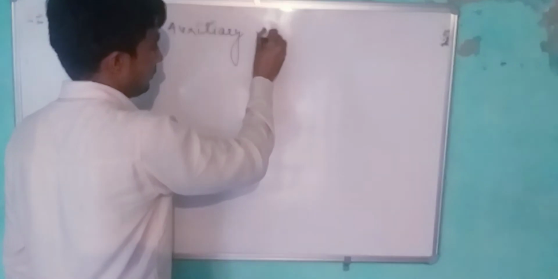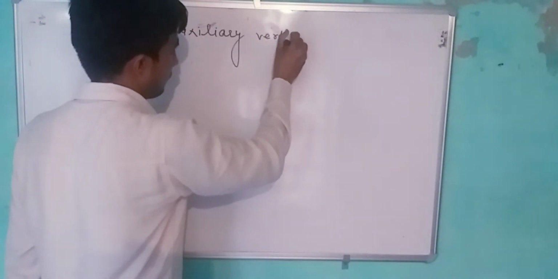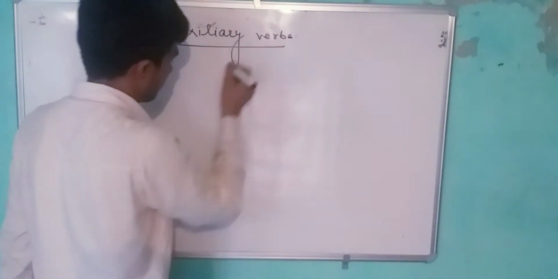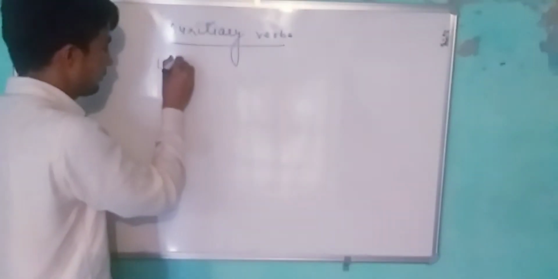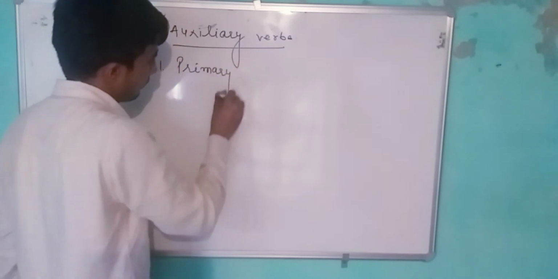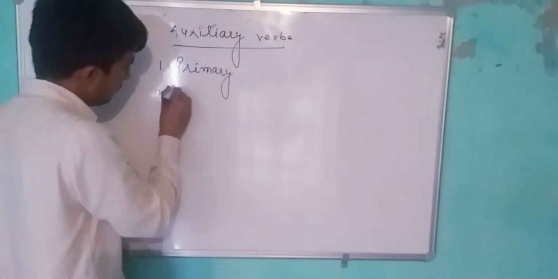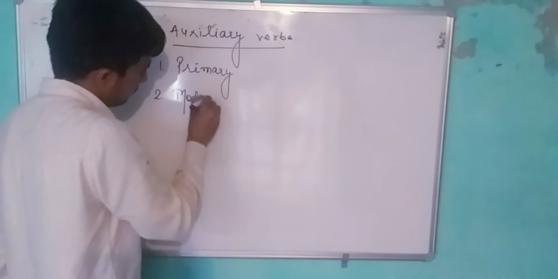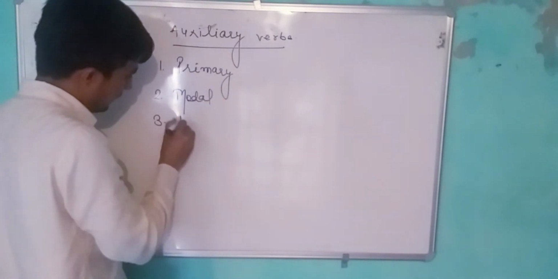Auxiliary verbs. In auxiliary verbs, the first one is primary, the second one is modal, and the third one is marginal.